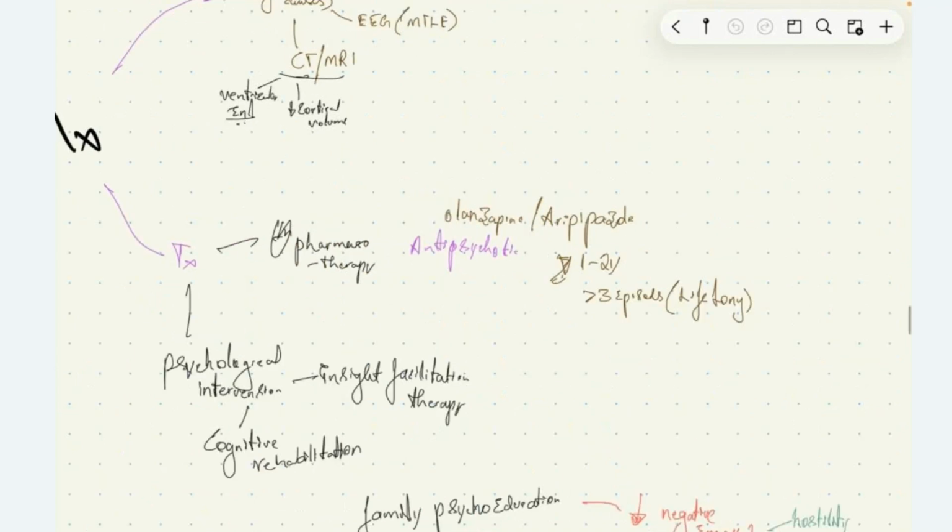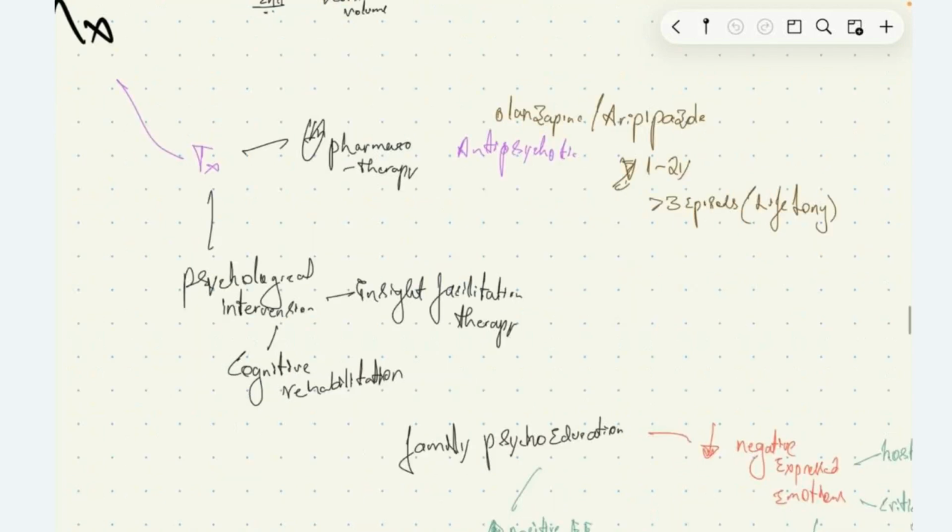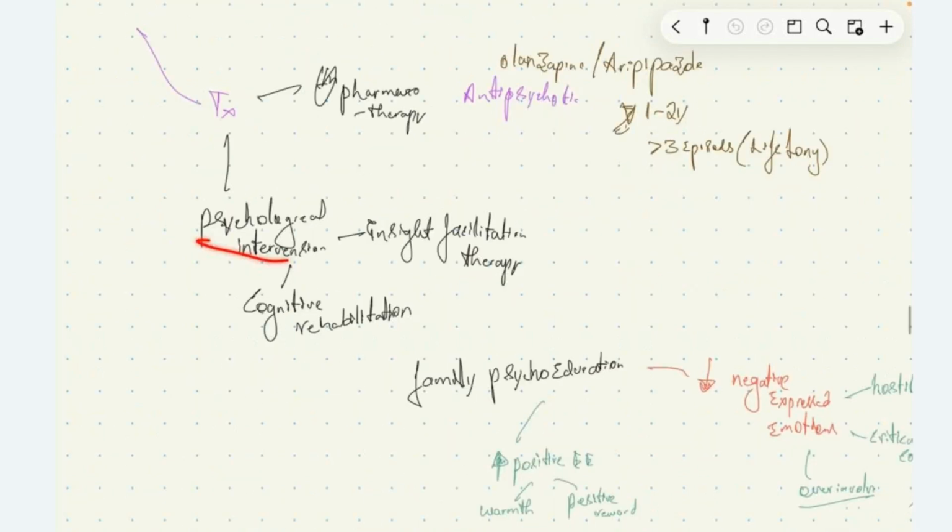Pharmacotherapy: we have antipsychotic drugs, like atypical antipsychotic drugs such as olanzapine and aripiprazole. We give these drugs for a duration of 1 to 2 years, and if the patient has more than 3 episodes, then we should give the antipsychotic drugs lifelong. Then, for psychological intervention, we do insight facilitation therapy.